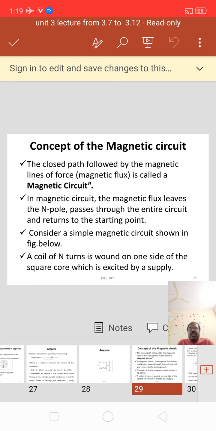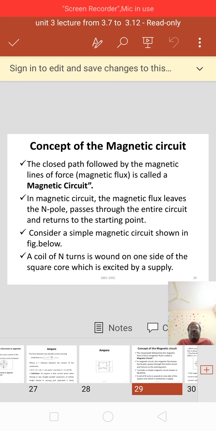First of all, the definition. The closed path followed by the magnetic lines of force, that is magnetic flux, is called a magnetic circuit. In a magnetic circuit, the magnetic flux leaves the north pole, passes through the entire circuit, and returns to the starting point. Consider a simple magnetic circuit shown in the figure below.